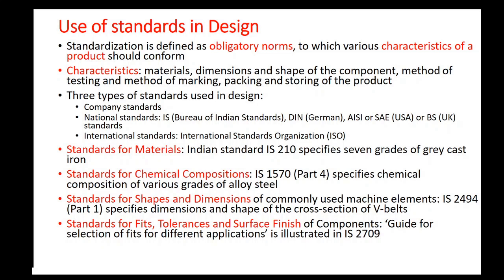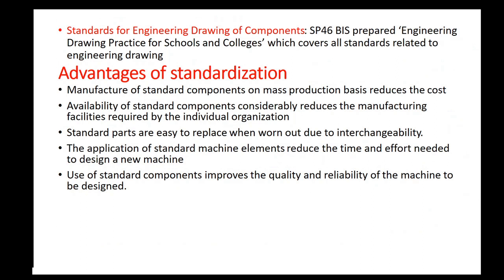Selection of fits for different applications is mentioned in IS 2709. Similarly, there are standards for tolerances as well as surface finish. There are also some standards in drawing of engineering components like SP 46 proposed by the Bureau of Indian Standards.